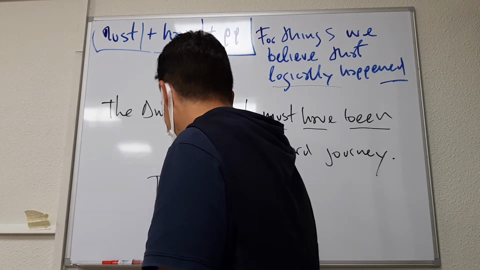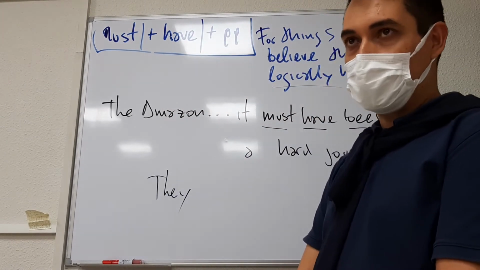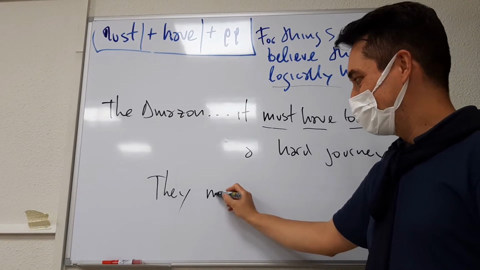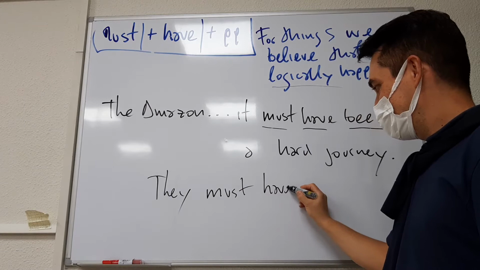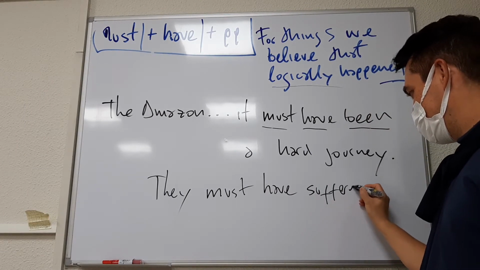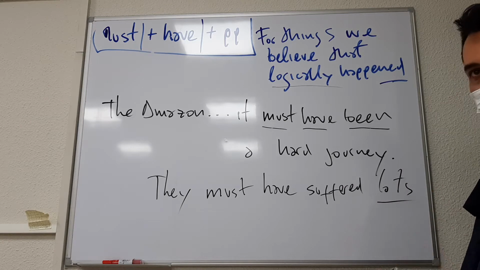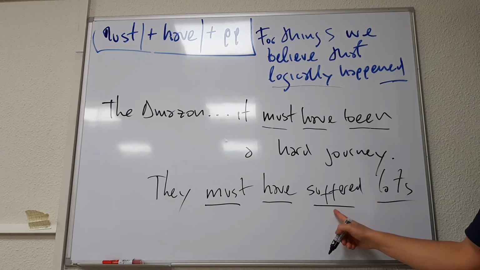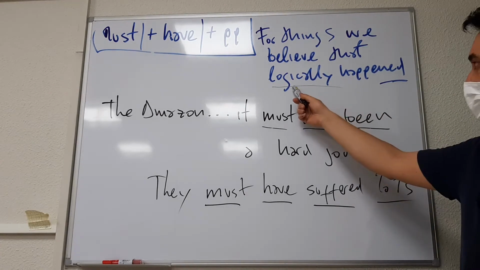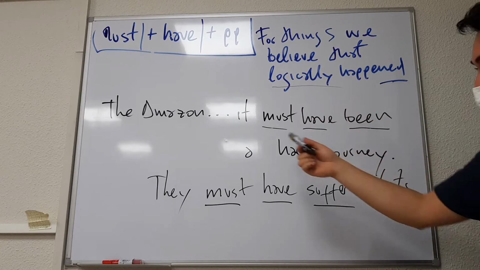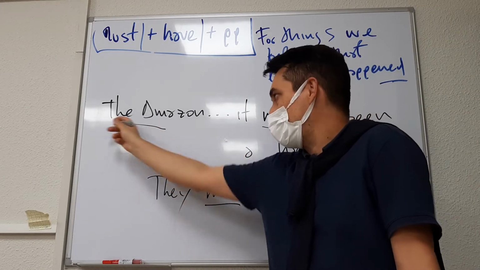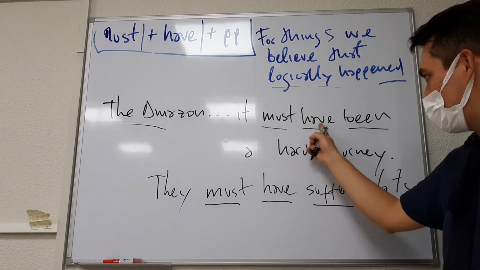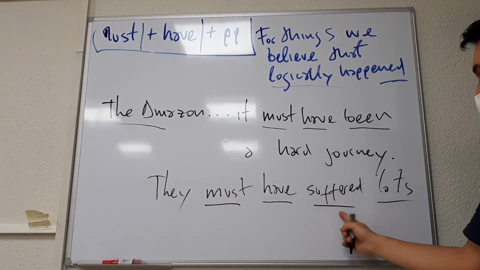How would you say in English: deben de haber sufrido muchísimo? They must have suffered a lot, or lots, or tons. They must have suffered lots. Again, must have, and then past participle. We believe this is something that logically happened. It's logical. It's the Amazon, an uncharted territory. So they must have suffered a lot. It must have been a hard journey. Must have, past participle.